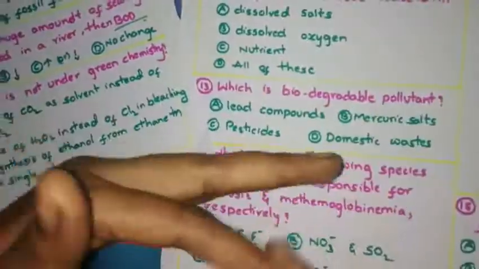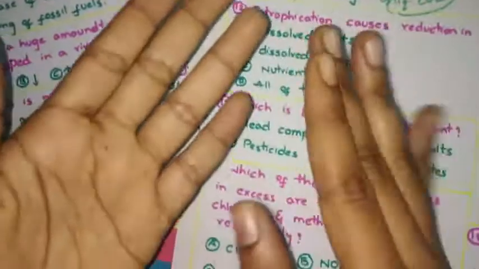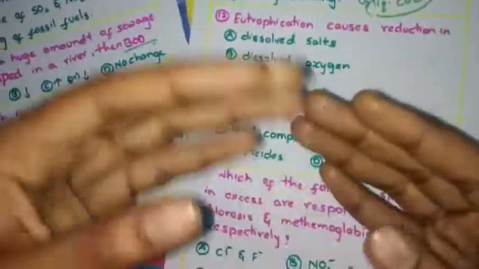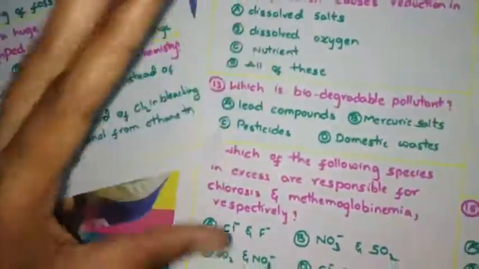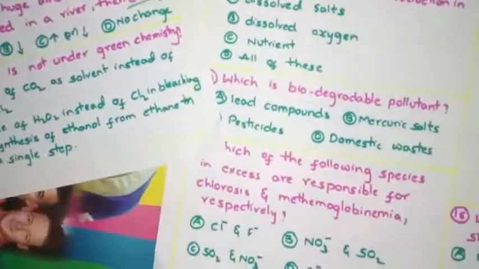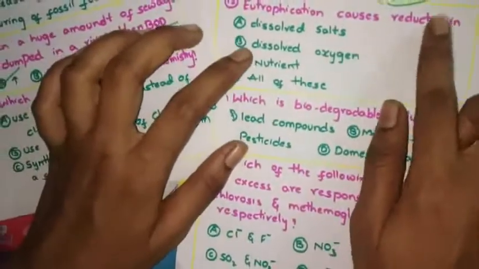If you reduce that oxygen, due to the deprivation of oxygen, they will die. Then you will increase the nitrates, phosphate concentration and the plant nutrients concentration, and you will support a dense plant population. That is known as eutrophication. So eutrophication reduces dissolved oxygen.